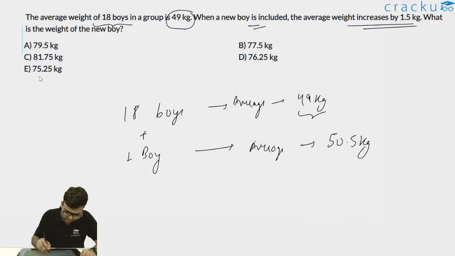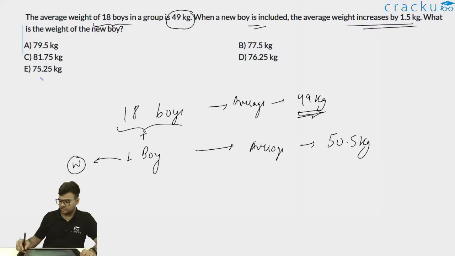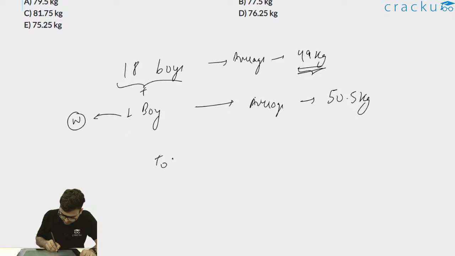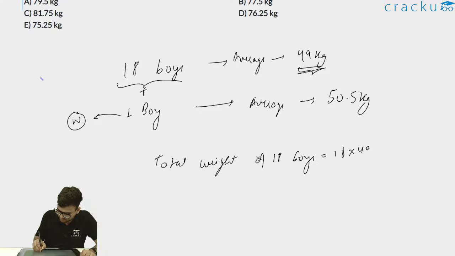So I have to find out the weight of this new boy. Let's say the weight of this new boy is W. Now 18 boys, average weight was 49 kg. So I can say the total weight of these 18 boys will be 18 into 49.